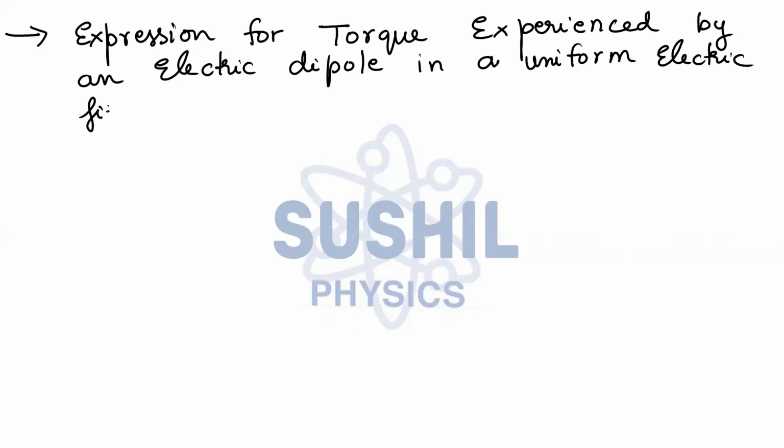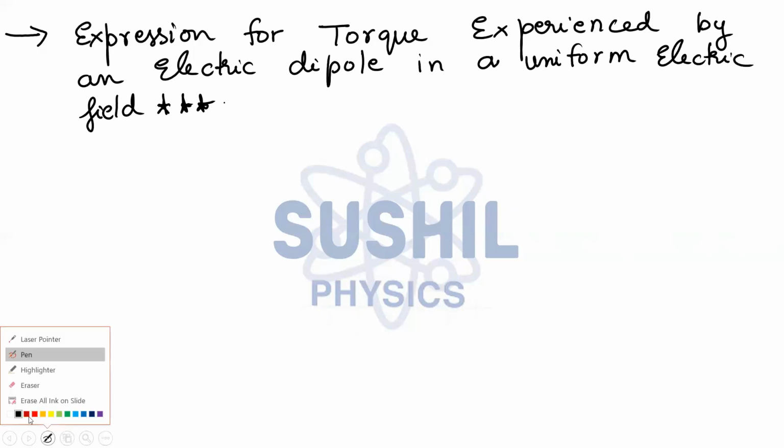This question is very, very important, my dear students. That is the derivation for torque. And then we have the SI unit of torque, when is torque maximum, minimum, all those things you need to go through. That's very, very important.